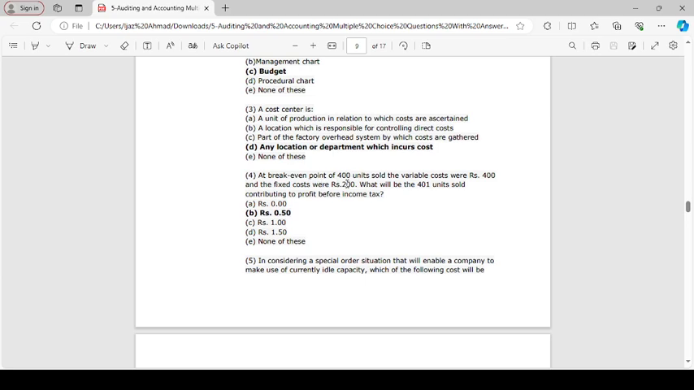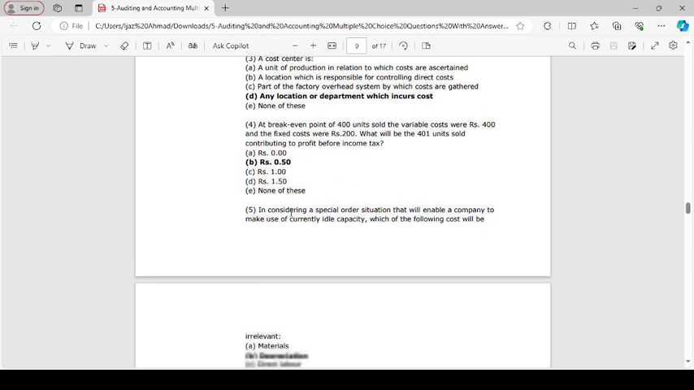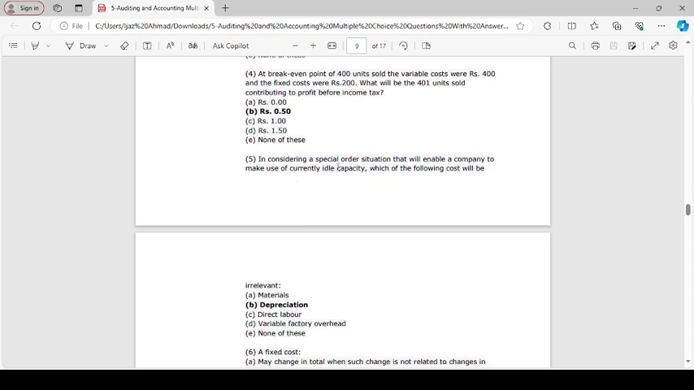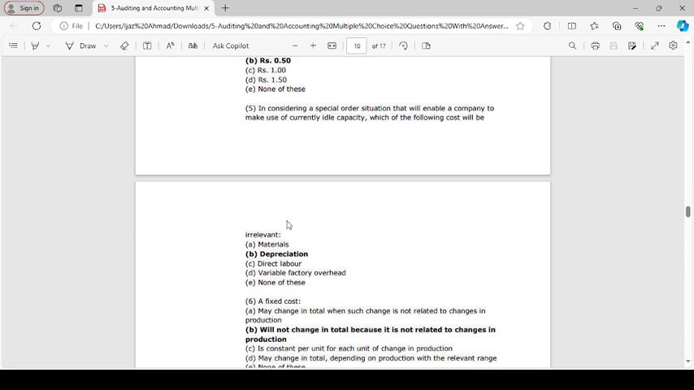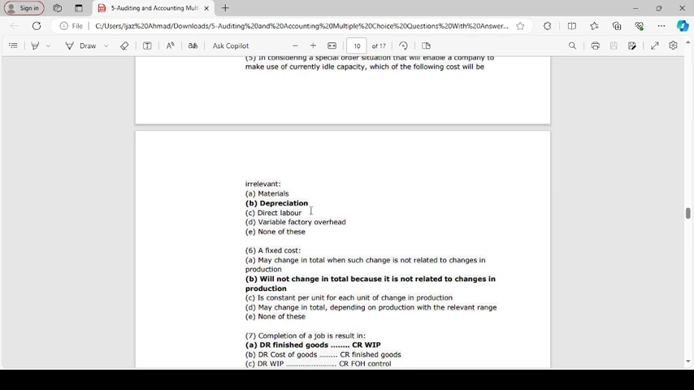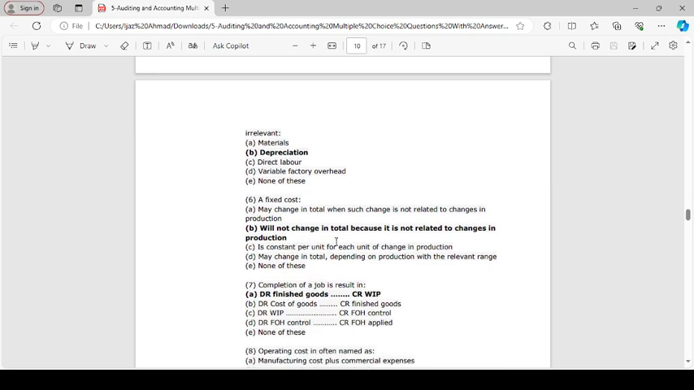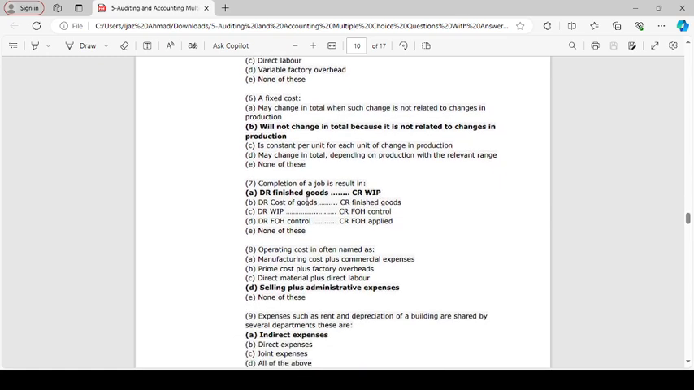A break-even point of 400 units sold, the variable cost was 400 and fixed cost was 200. What will be 401 units sold contributing to profit before income tax? 0.50. In considering a special order situation that will enable a company to make use of a currently idle capacity, which of the following costs will be irrelevant? Depreciation. A fixed cost does not change in total because it is not related to change in production.